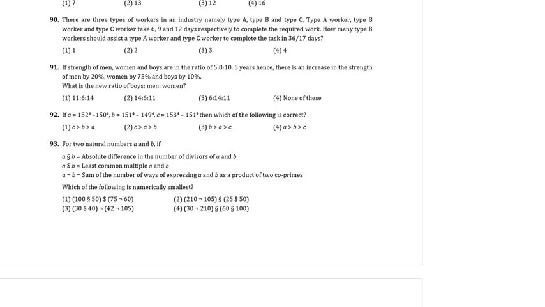If we were to summarize the whole mock, we can say that this mock was characterized by a tough VA section with 13 questions, a moderate DILR section with 20 good attempts, and an easy to moderate quant section with 21 good attempts. So overall, if we were to calculate the number of good attempts for this mock, we can say anywhere close to 54 to 55 attempts would be a good performance. This completes the analysis for iCAT04.